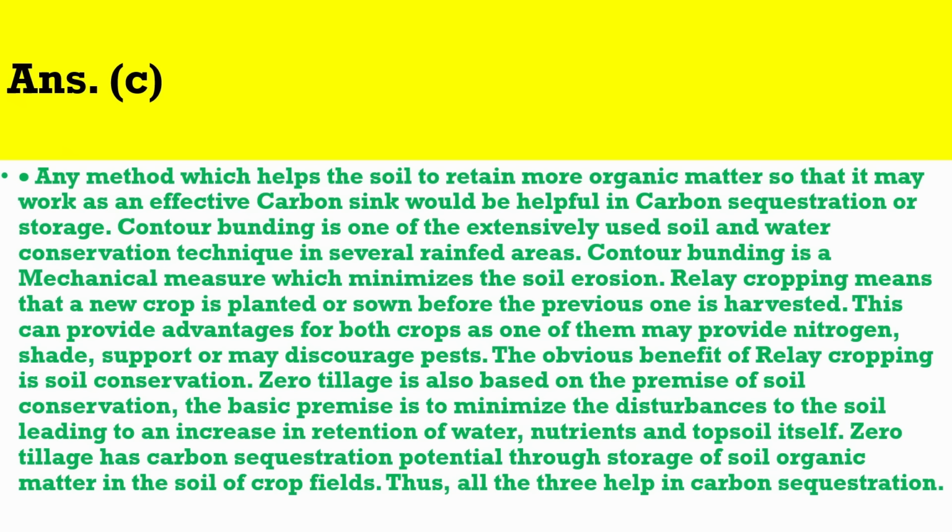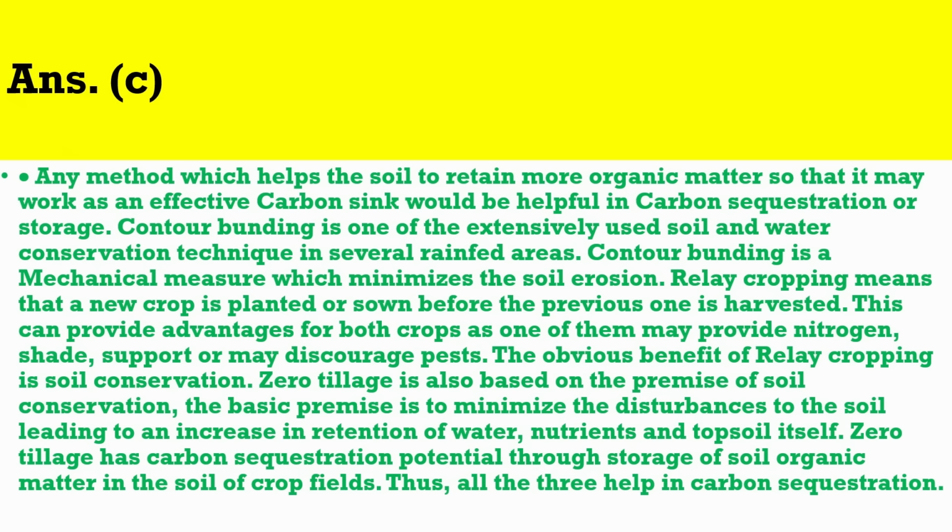Contour bunding is one of the extensively used soil and water conservation techniques in several rainfed areas. Contour bunding is a mechanical measure which minimizes soil erosion. Relay cropping means that a new crop is planted or sown before the previous one is harvested. This can provide advantages for both crops, as one of them may provide nitrogen, shade, support, or may discourage pests.